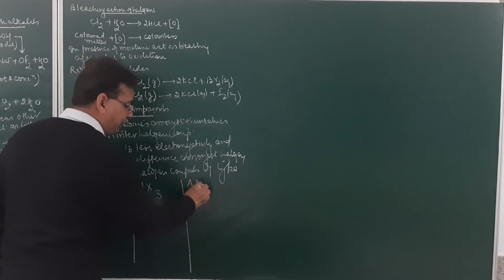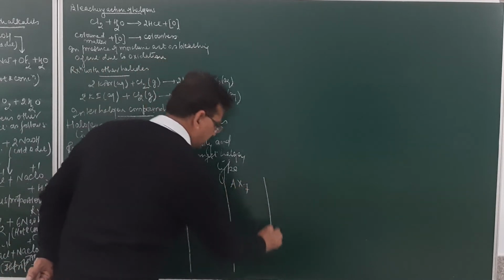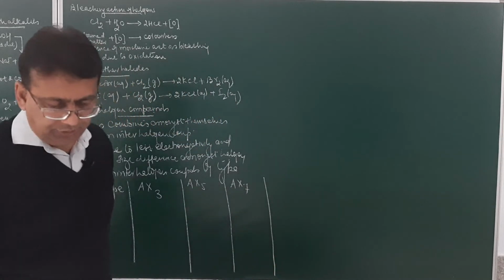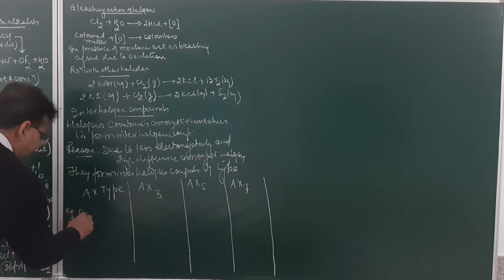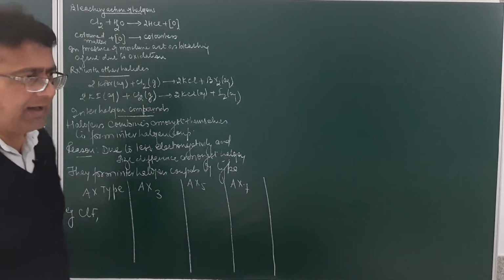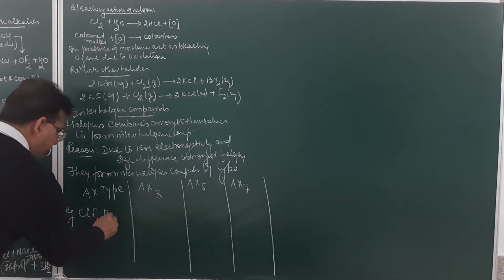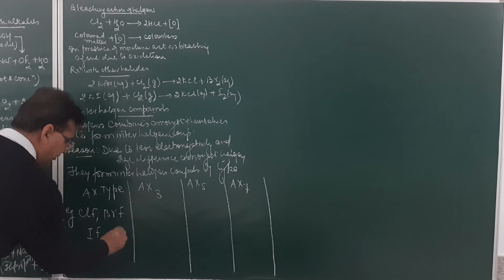For example, the AX type will be ClF, then we may take another example BrF, IF, etc.